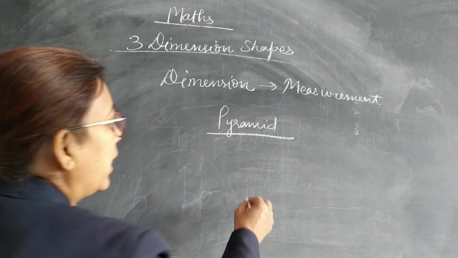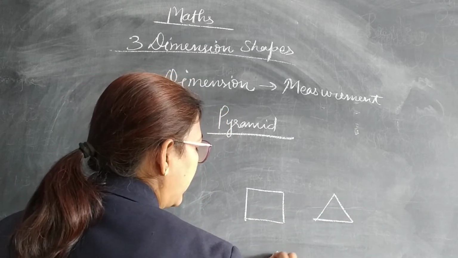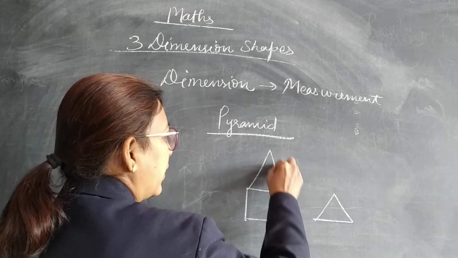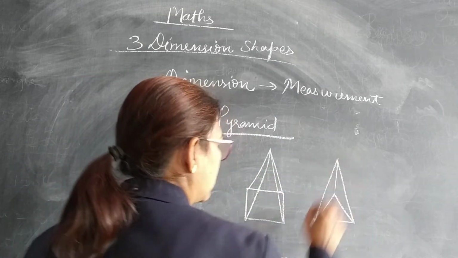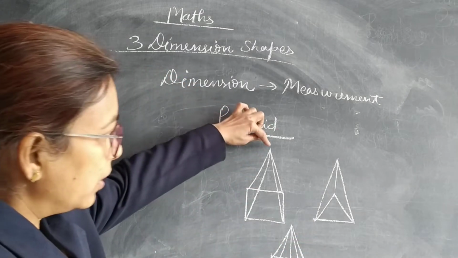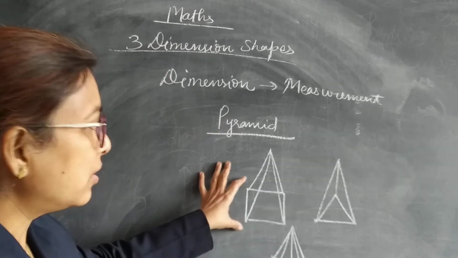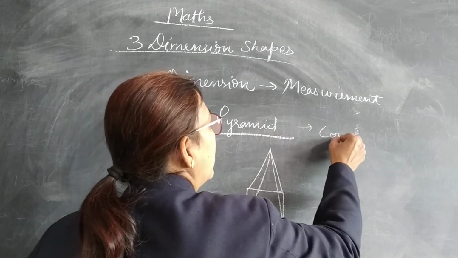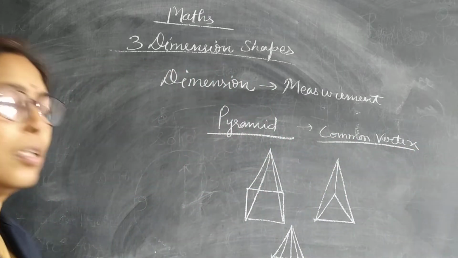What is pyramid? When we are having any base of square or triangle or pentagon, and all are having the faces as a triangle having a common vertex, then it is known as pyramid. You have seen all the shapes have the common vertex. So these are known as the pyramid, and these are the dimensions having more than 3. So these are called the pyramids when all are having the common vertex.